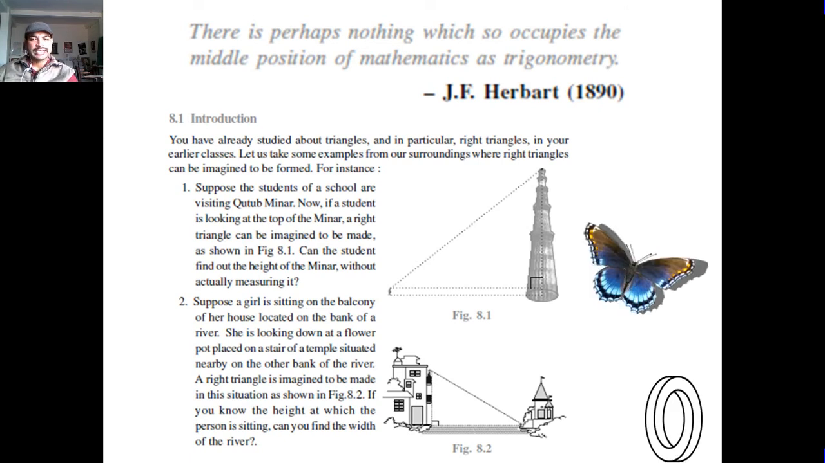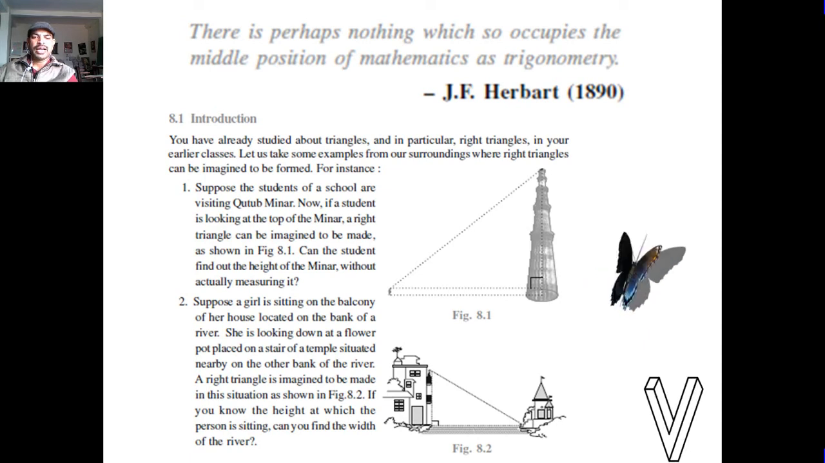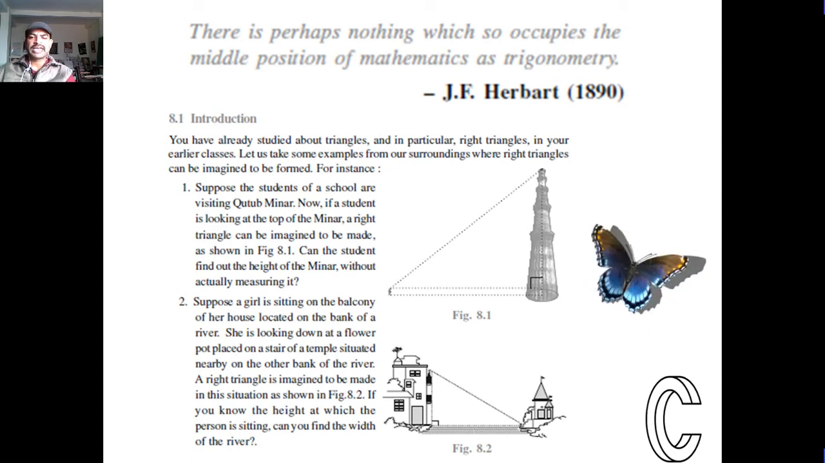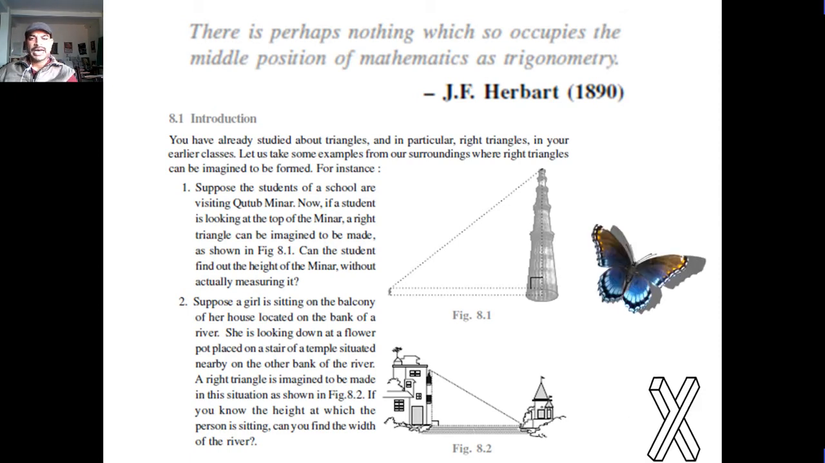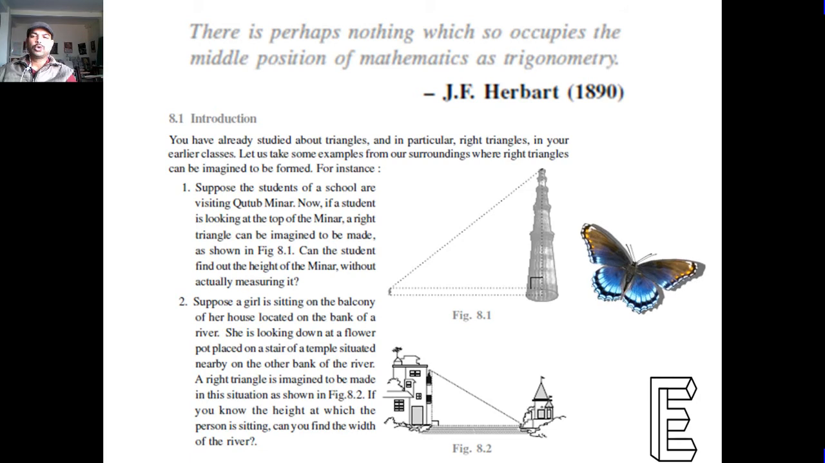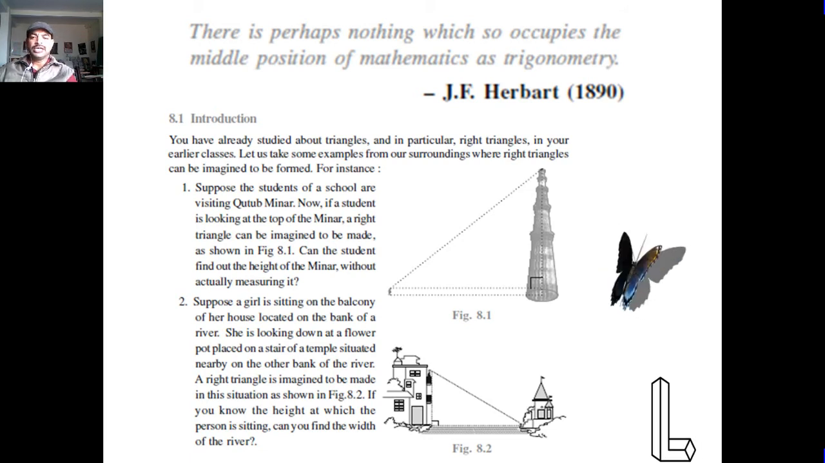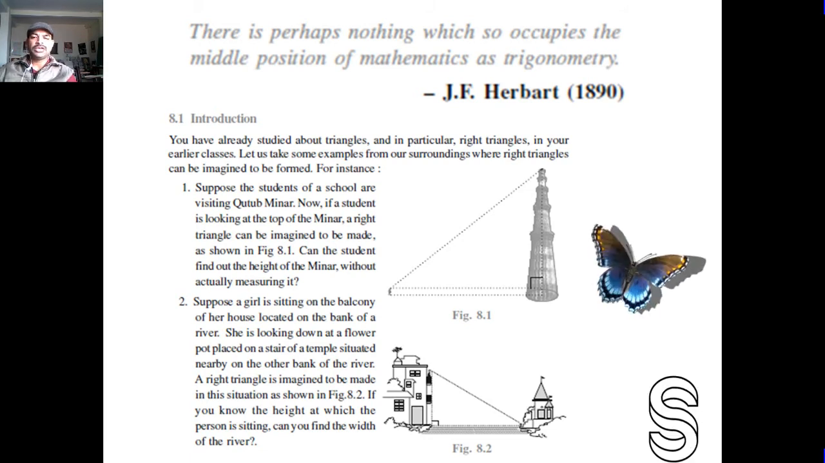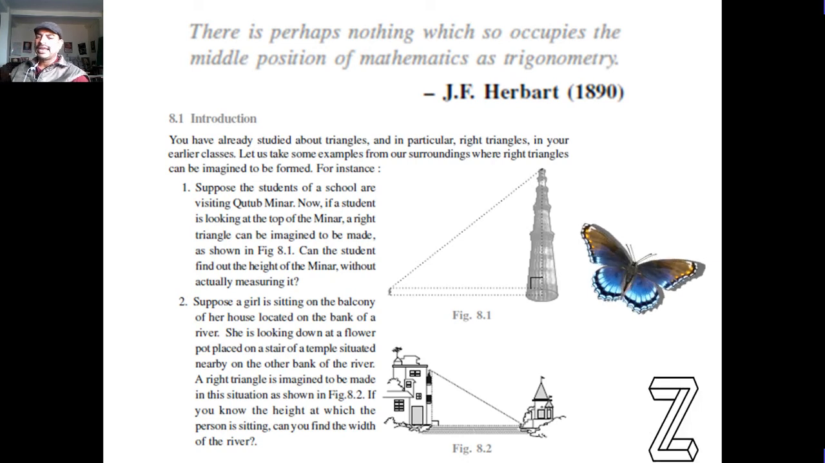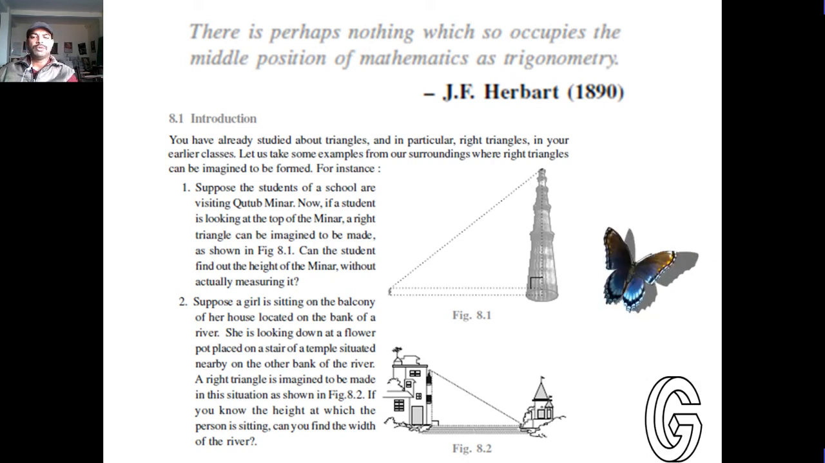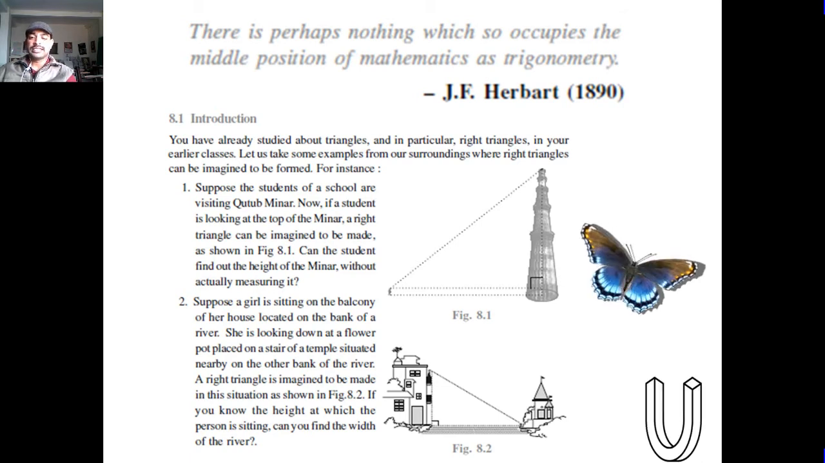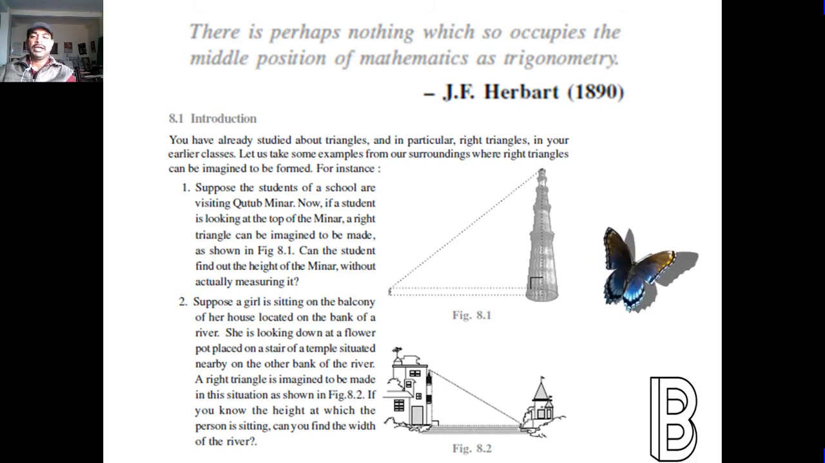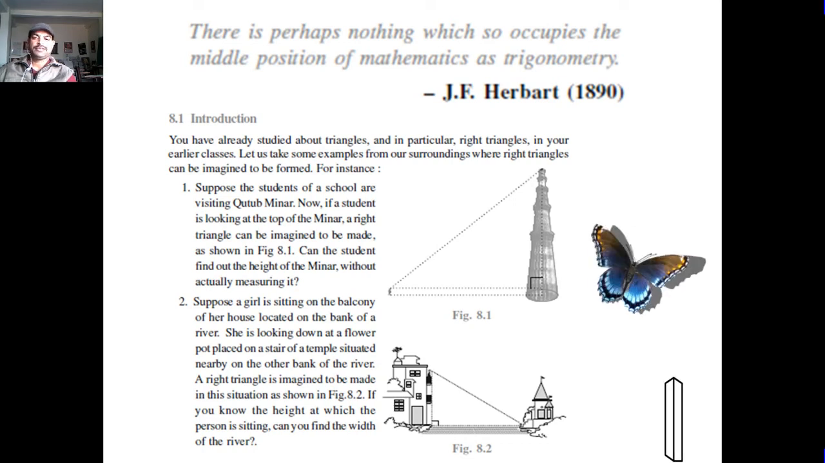In your earlier classes, let us take some examples from our surroundings where right triangles can be imagined to be formed. For instance, first, suppose a student of a school has visited Qutub Minar. Now the student is looking at the top of the Minar. A right triangle can be imagined to be made. As shown in figure 8.1, can the student find out the height of the Minar without actually measuring it?